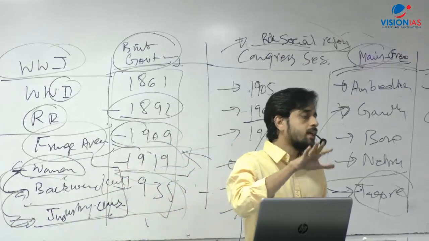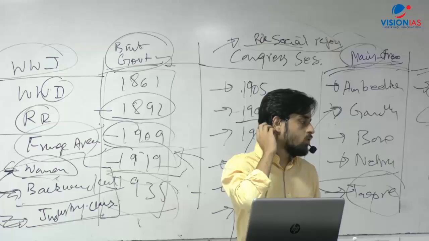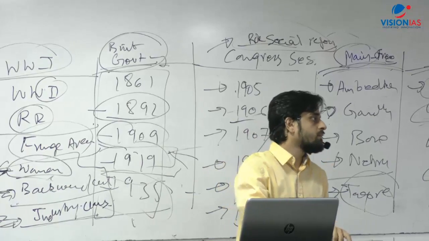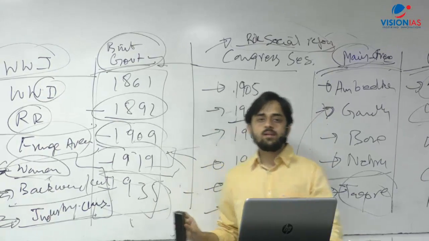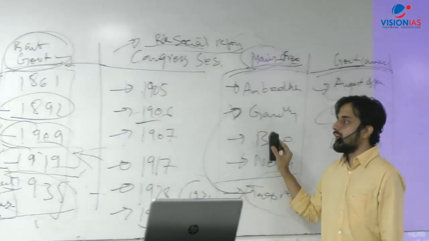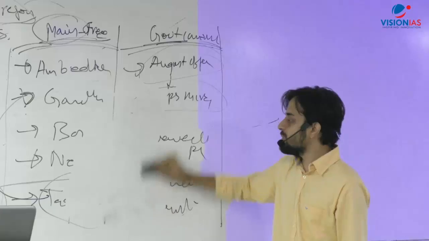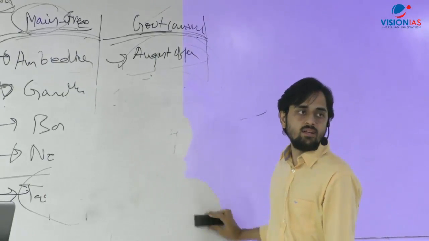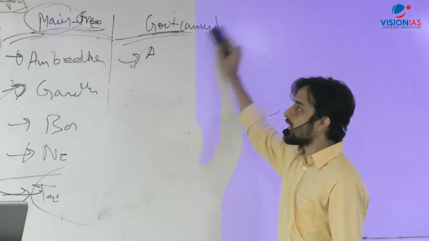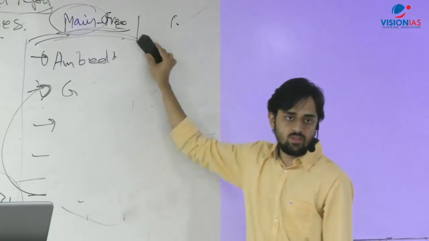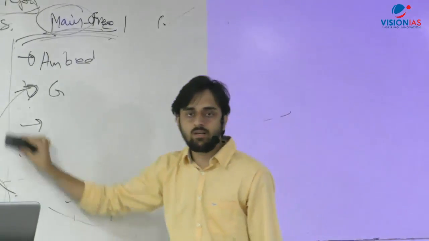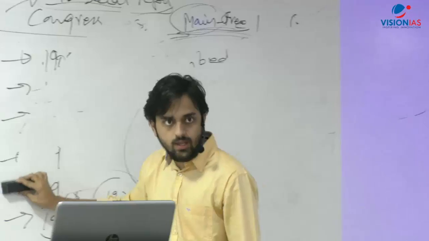Okay, next thing, let me just talk to you in brief about art and culture. Now, the problem with art and culture is that it is relatively more difficult to do. One of the reasons is people find it boring. The other reason is that the kind of questions which have been asked in the past 4 years on art and culture in the mains examination are not that easy.